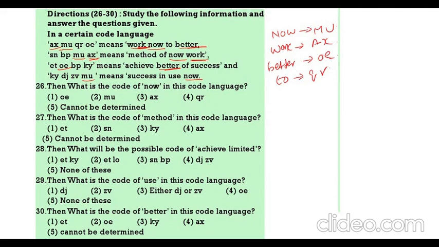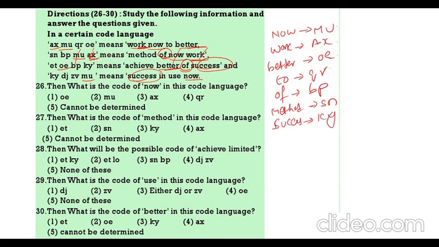Now method of now work. Now work, MU AX. Method of. So here we are having of, and here we are having of. In both we are having BP. So of means BP. Then method means SN. Now achieve better of success. Here we are having success, and here we are having success. In both we are having KY. Success means KY.